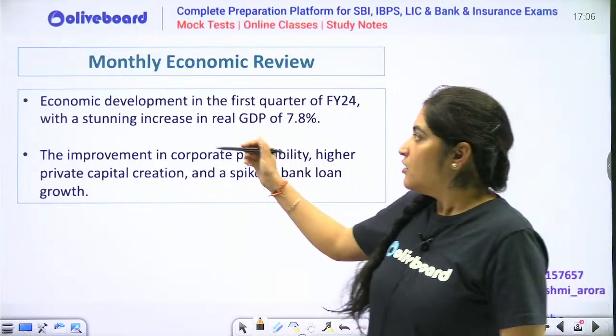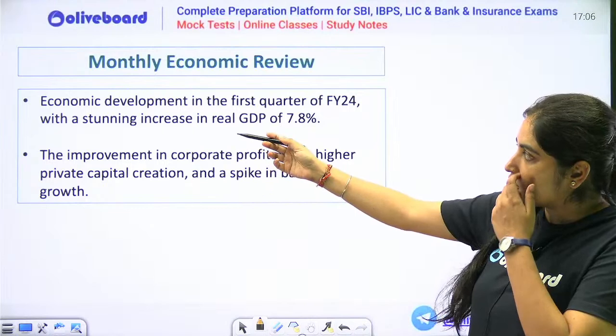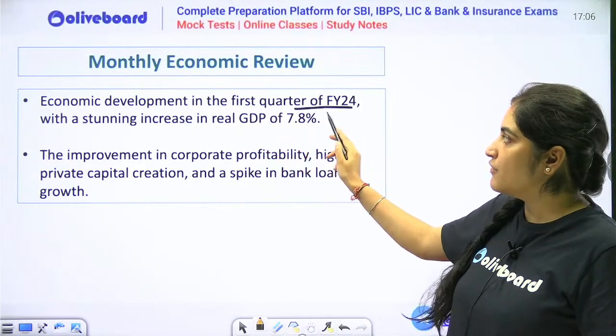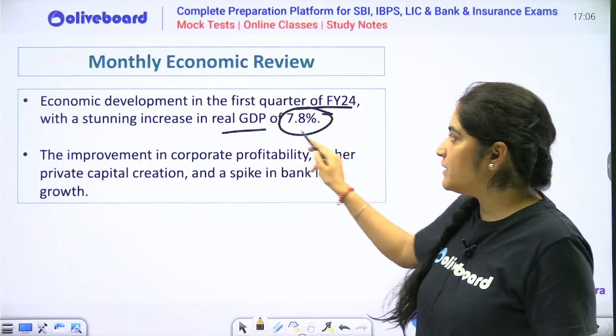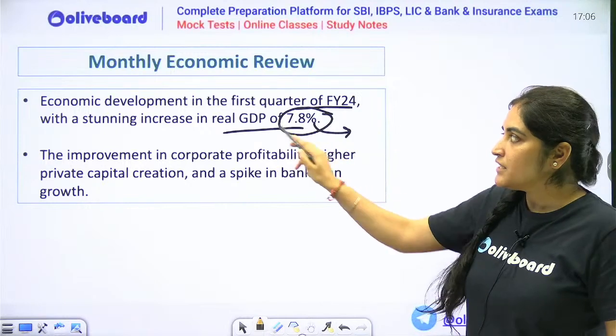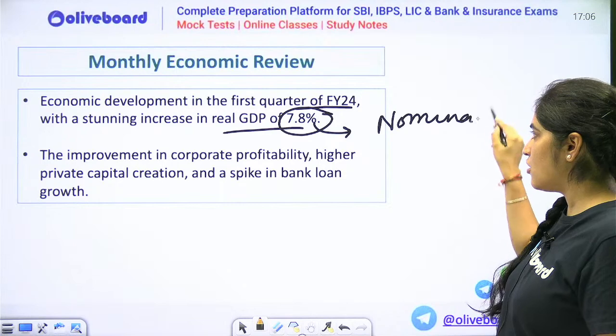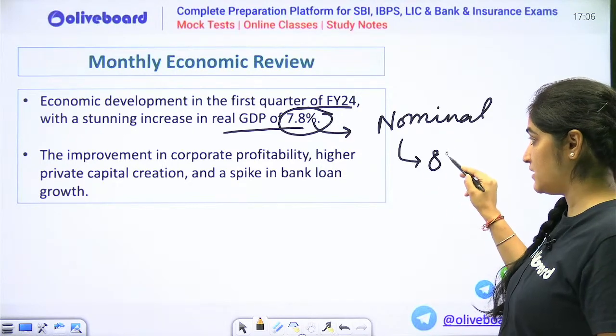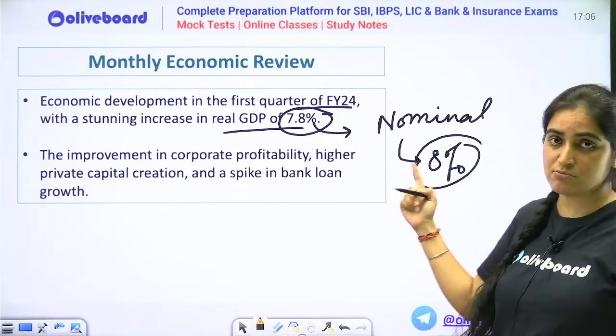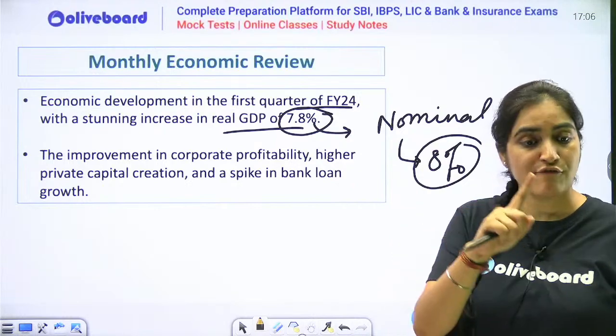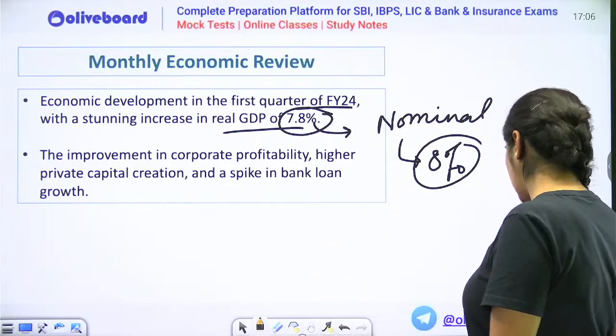Next thing, what is economic development in the first quarter of your financial year? For real GDP it was 7.8, and for nominal it will be 8%. So you can see because of inflation, nominal GDP is more than your real GDP for the first quarter. So that's what this data shows.